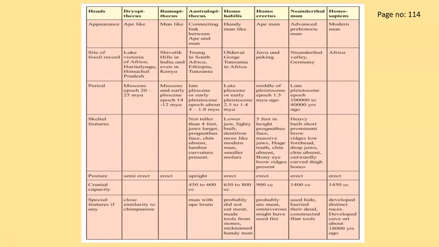Then we have development of a chin, which gave them an orthognathous face. Then we have broadening of the pelvic girdle, development of the lumbar curvatures, and the next important ones are that they had articulated speech, art form, development of tools, and social and cultural development also. So this all puts together our human evolution. Students, although a great milestone is achieved in the process of evolution, our journey of evolution still continues.